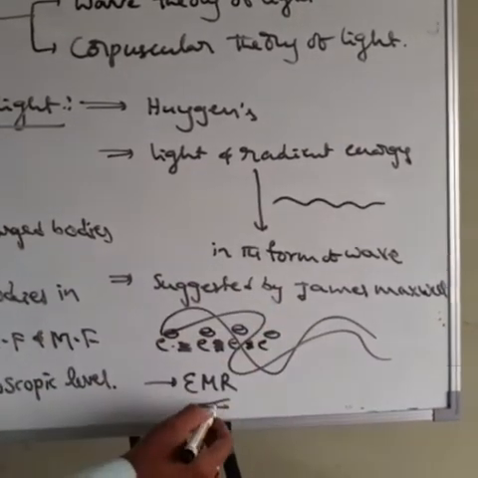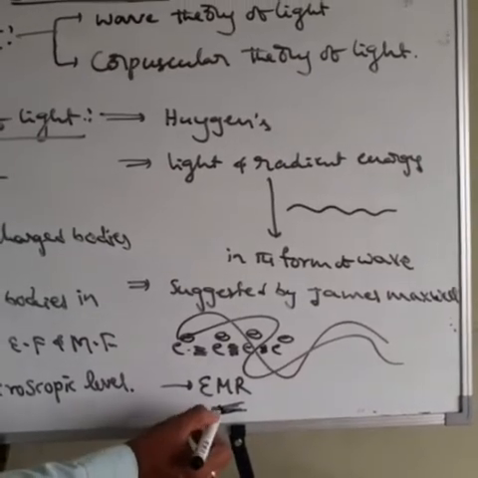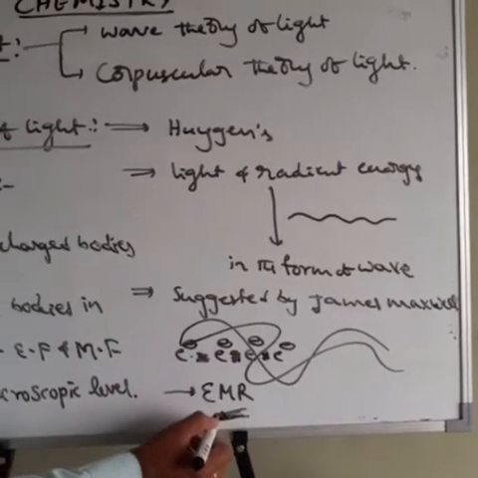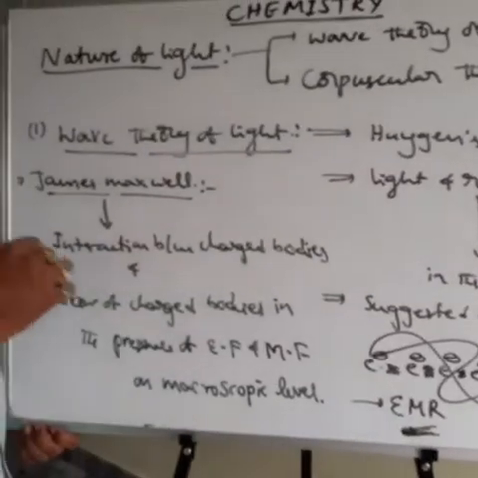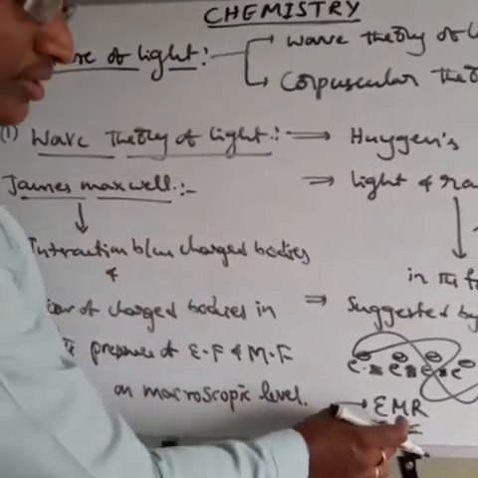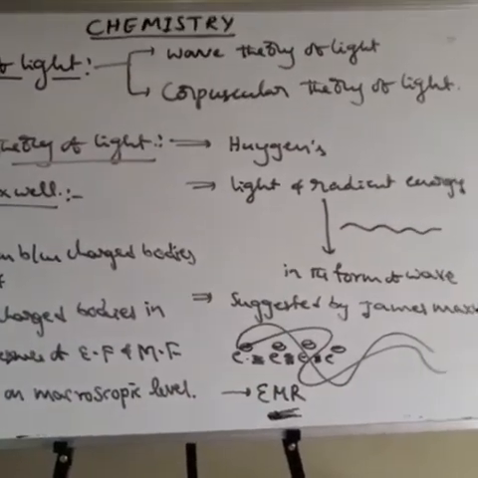The type of wave is called electromagnetic radiation. So that is the definition of electromagnetic radiation or light according to James Maxwell. Next is the properties and characteristics of electromagnetic radiation.